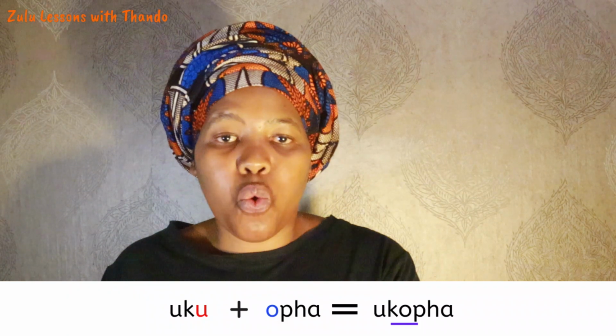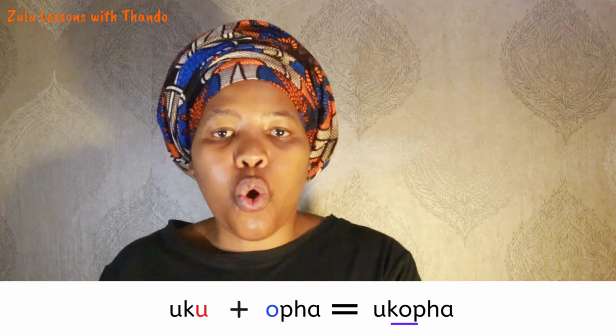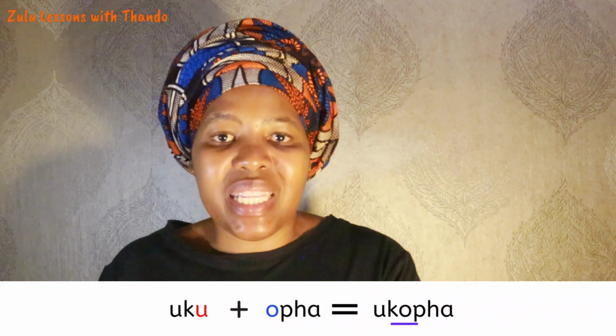Ondla is to support, as in supporting your family, financial support. So ondla, if you are now making it a noun, we would say ukondla. We dropped that second U and we said ukondla. Opa, to bleed. You drop the second U of uku and we say ukopa, bleeding.